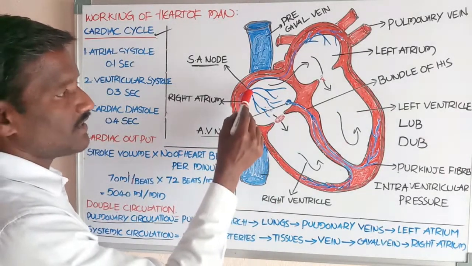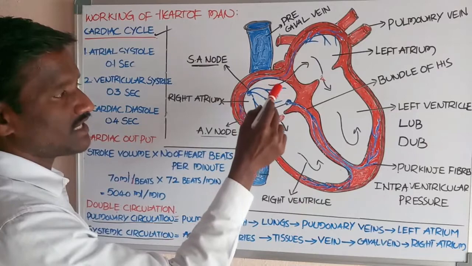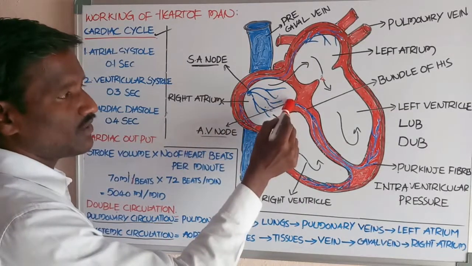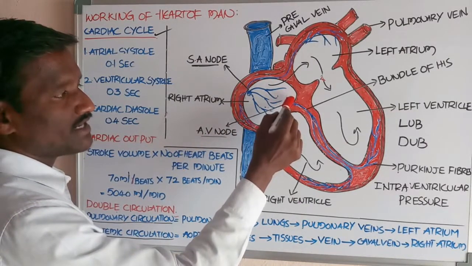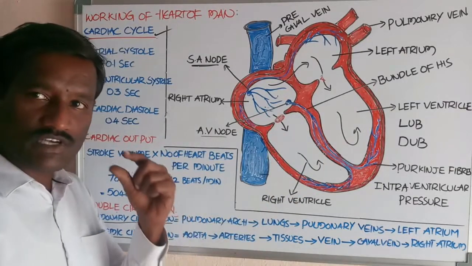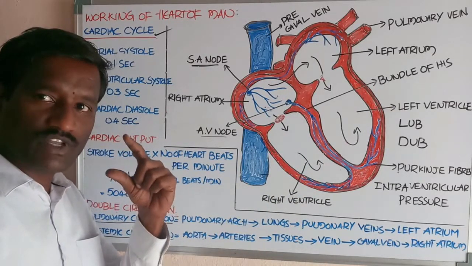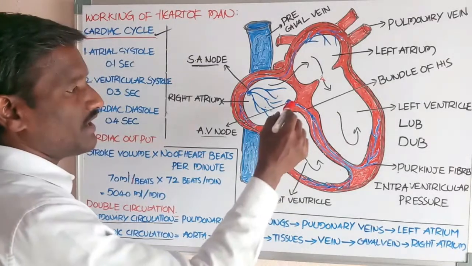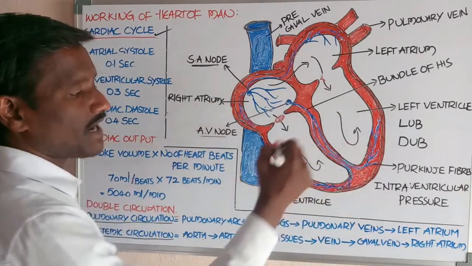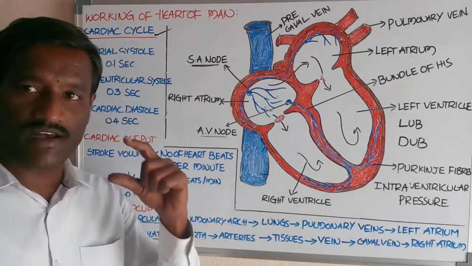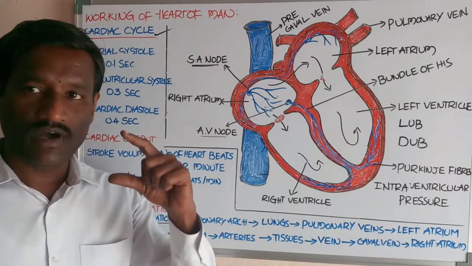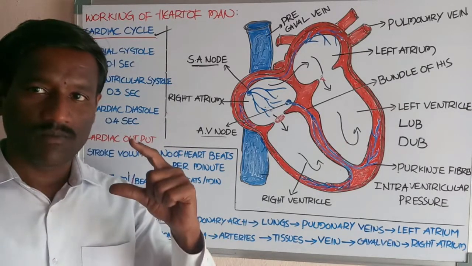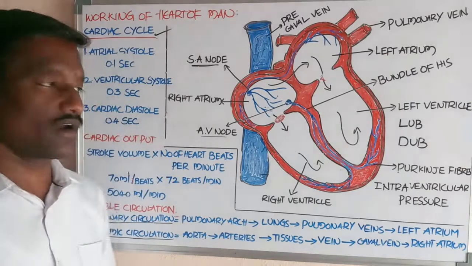The SA node generates the action potential, which is received by the AV node. That action potential causes the contraction of the muscles of the heart, spreads through the Purkinje fibers, and finally causes the contraction of the muscle part of the ventricle.